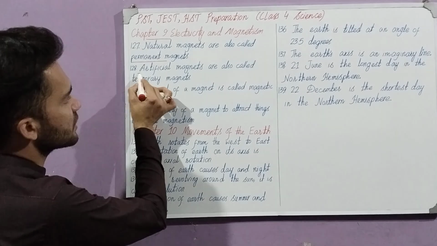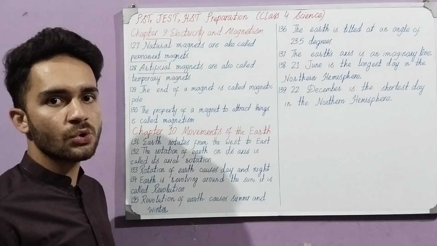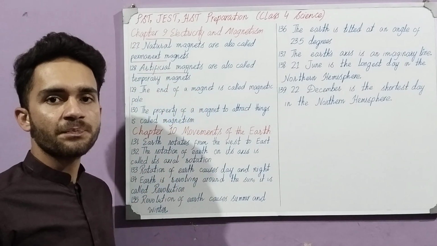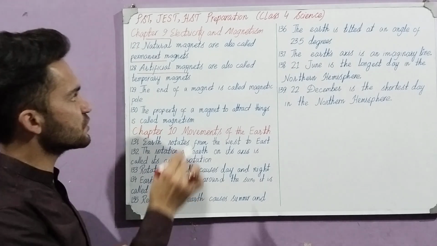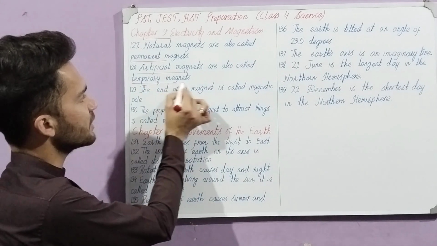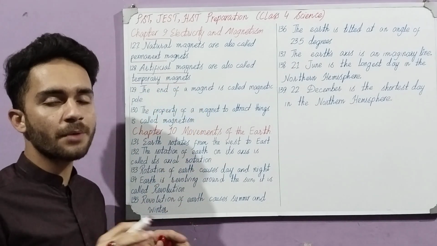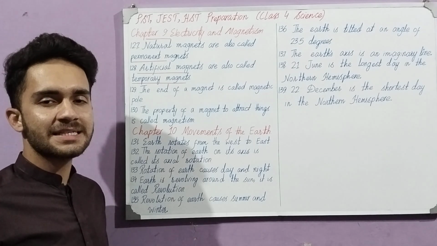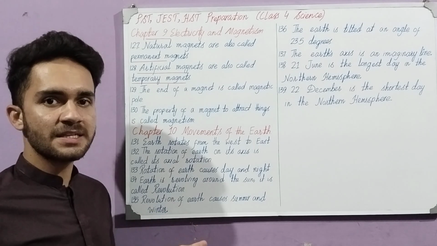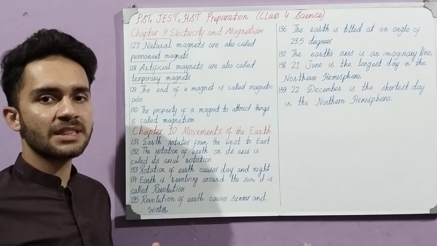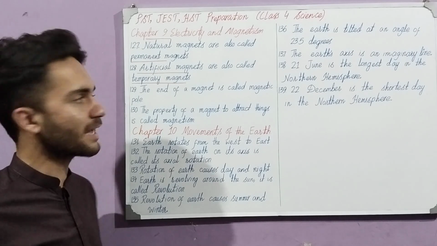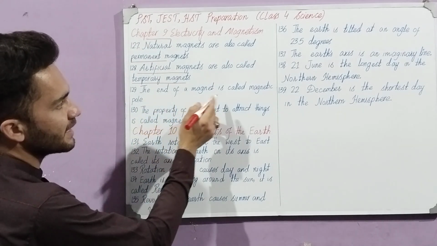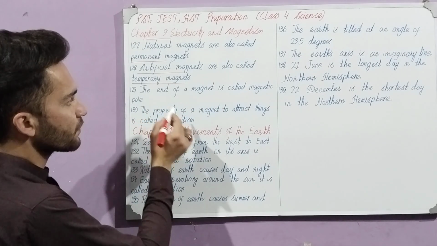And then artificial magnets, which we also learned are the electromagnets. These artificial magnets are also called the temporary magnets because these are for a short period of time. When there is the power of electricity in them, they are magnets, but when the power goes, they are no more magnets. The end of a magnet is called magnetic pole.